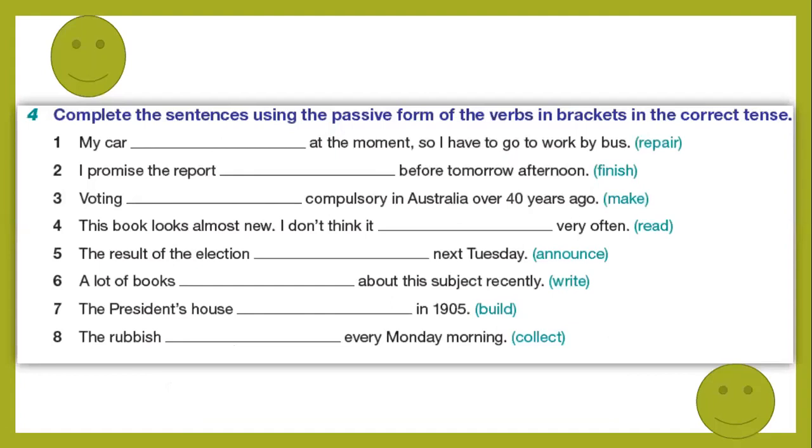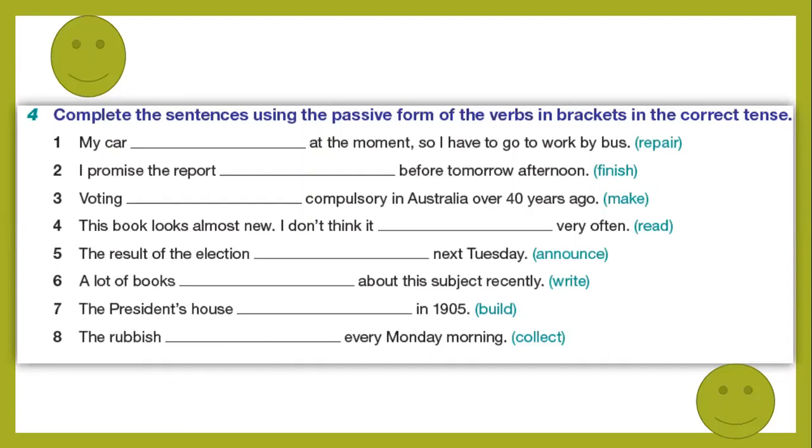And that can help us do the activity in our box here. Complete the sentences using the passive form of the verb in brackets in the correct tense. Actually, here we have to ask ourselves more than one question. First of all, once we read the first sentence, we have to decide the tense, then apply what we have been saying before.